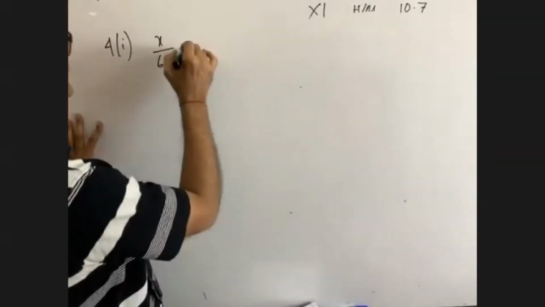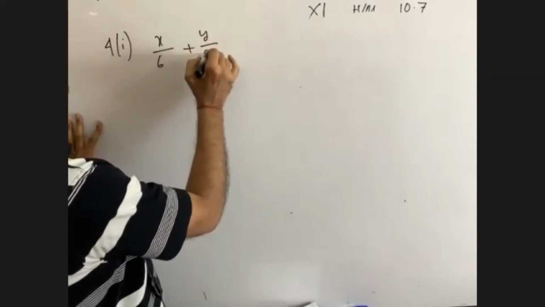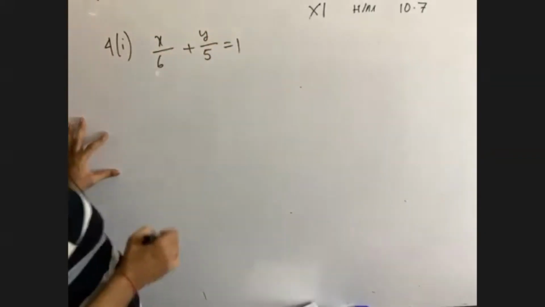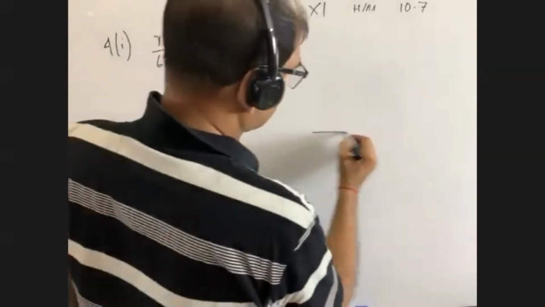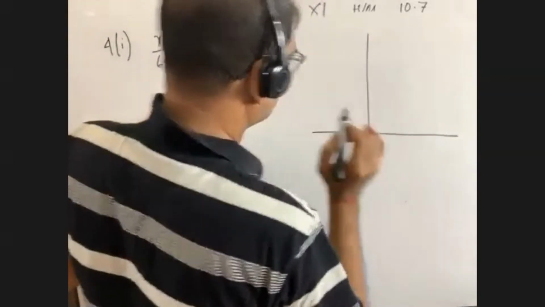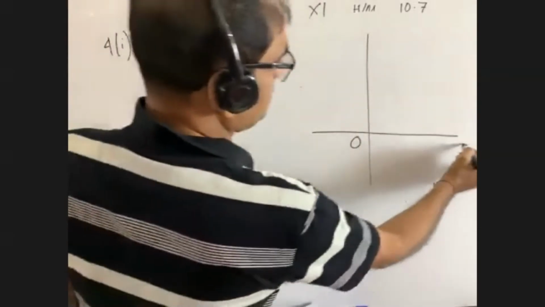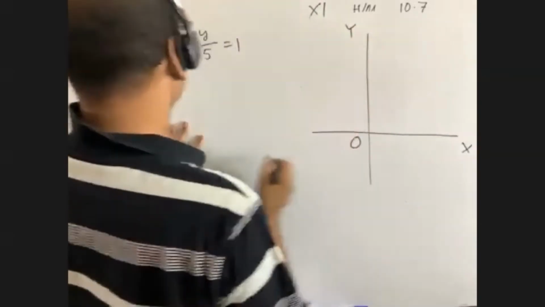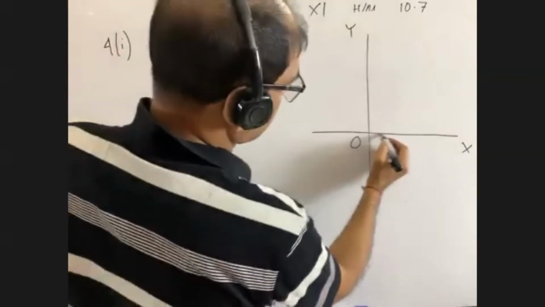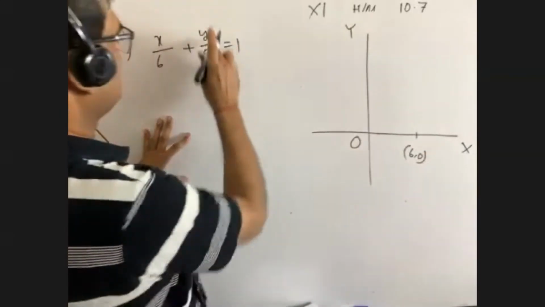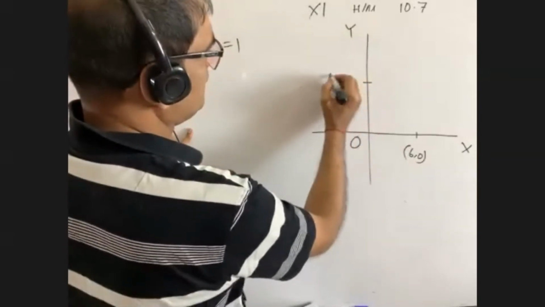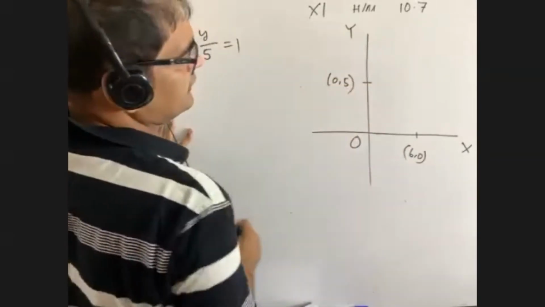x by 6 plus y by 5 is equal to 1. Can you draw the figure? What is meant by that? Talk to me at first. It is O, it is X, it is Y. x by 6, suppose it is 6 comma 0. It is y by 5, so it will be 0 comma 5.